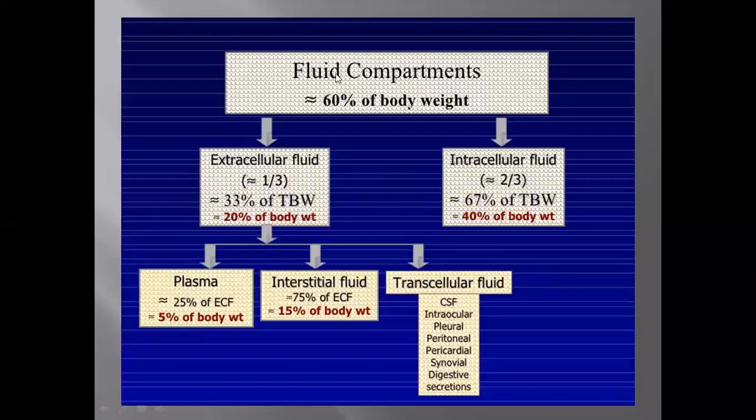Now there are fluid compartments having extracellular fluid and intracellular fluid. The fluid compartments comprise 60% of the body weight. Extracellular fluid comprises 33% of total body weight, and intracellular comprises 67% of total body weight. This extracellular fluid is again divided into plasma, 25% of ECF, interstitial fluid, 75% of ECF, and transcellular fluid, that is your CSF, intraocular fluid, pleural fluid, peritoneal, and so on.